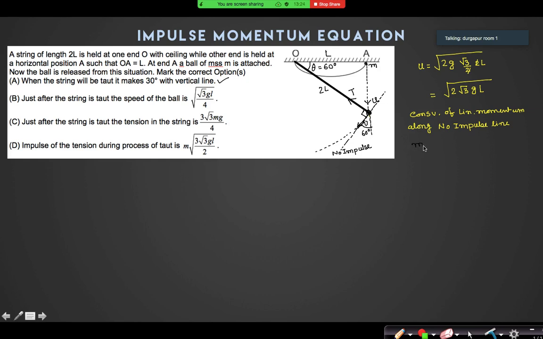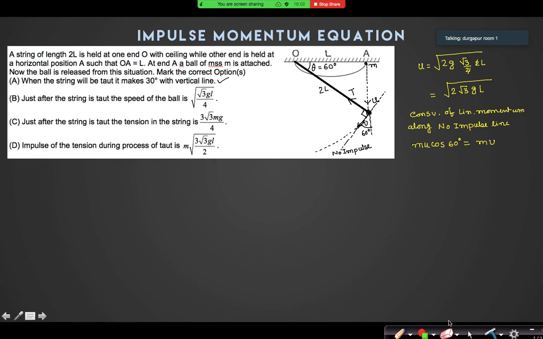So can I say m u cos 60 degrees is equal to m v? Can I write this one? Yes, sir. Conservation of linear momentum along this line. It was u along this line, so u cos 60 degrees along this line. So m u cos 60 degrees is equal to m v.